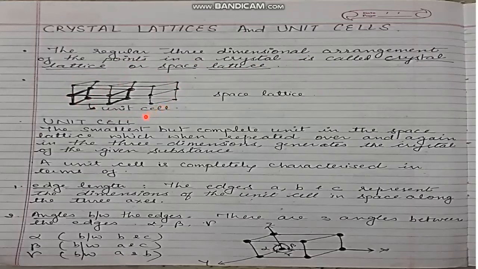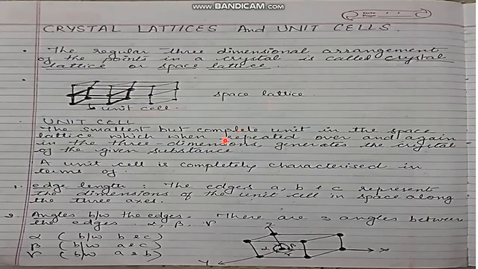The smallest but complete unit in a space lattice is known as the unit cell, which when repeated again and again in three dimensions generates the crystal of the given substance.